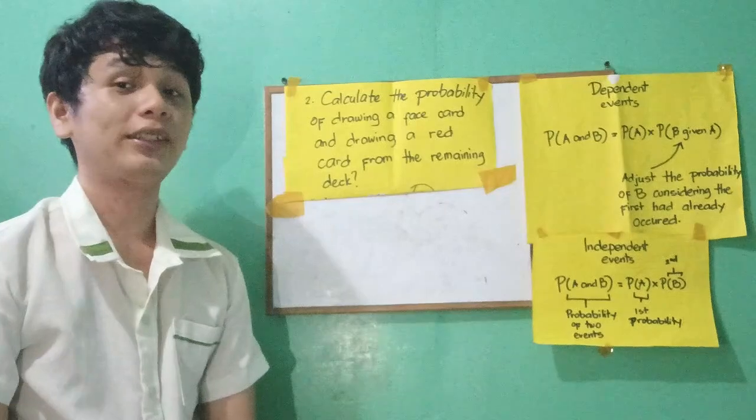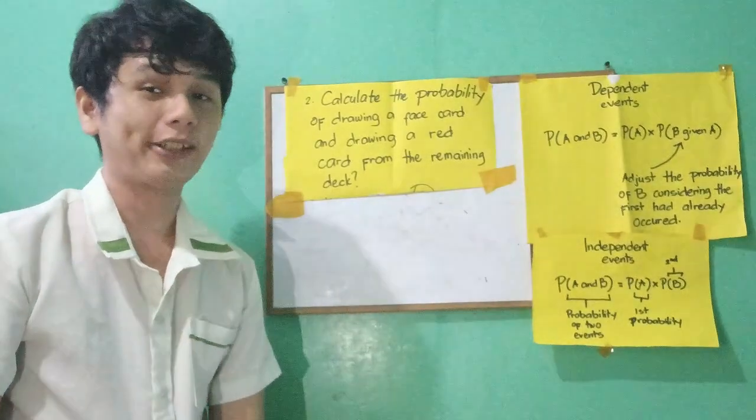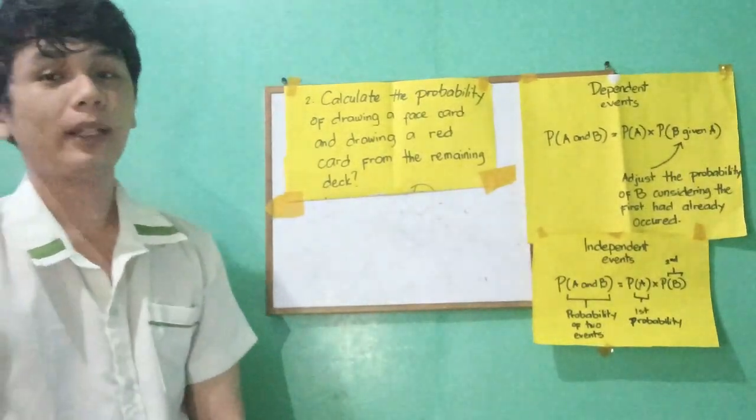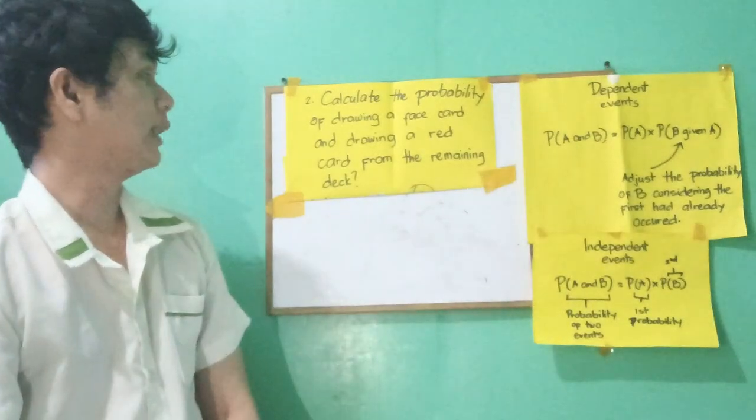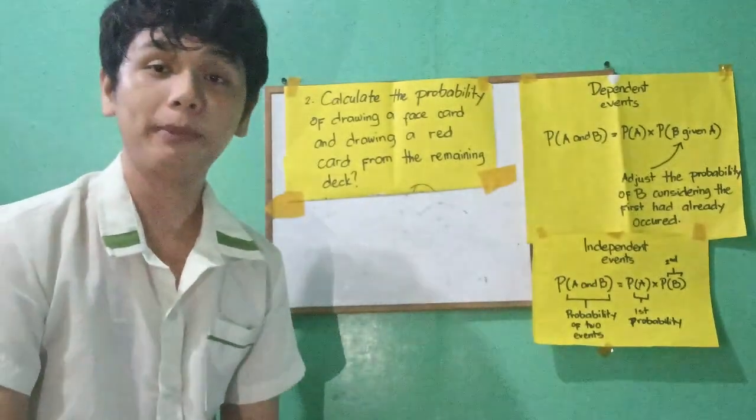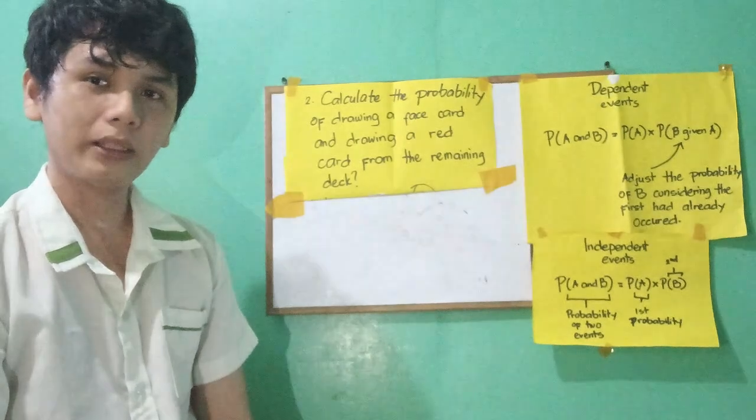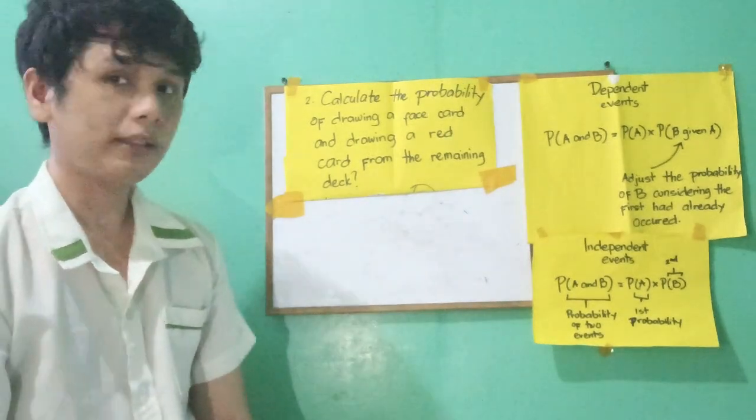So are you done? Let's check whether your answer is correct or not. Let's identify the problem first. Calculate the probability of drawing a face card and drawing a red card from the remaining deck. Which means we need to identify the given here. So let's identify the two events.